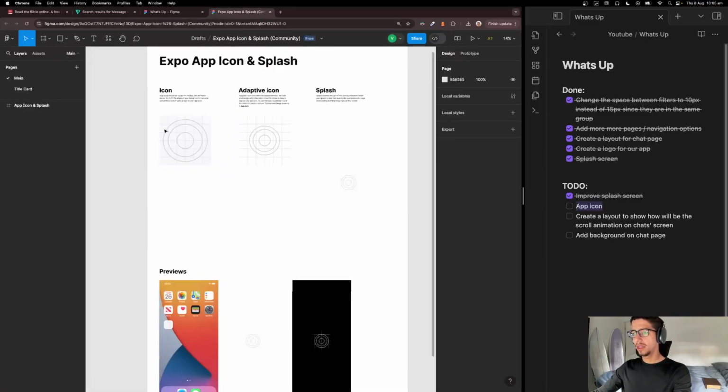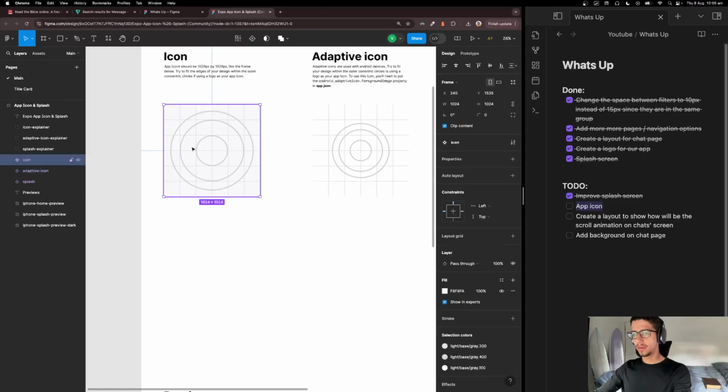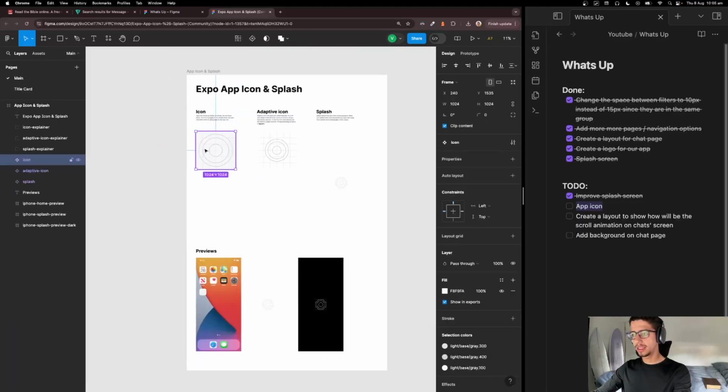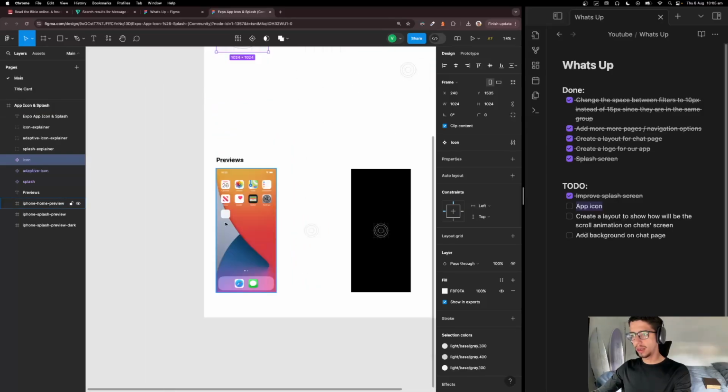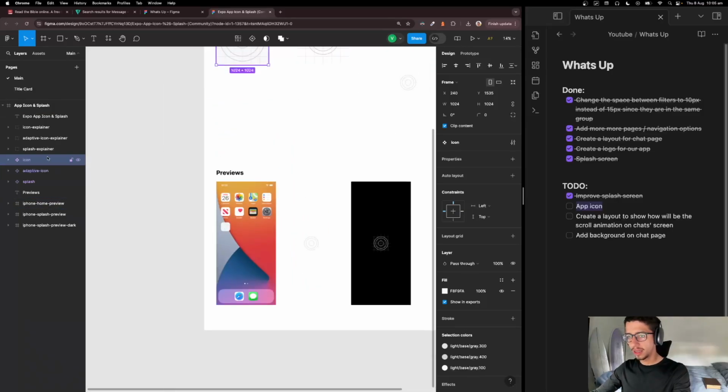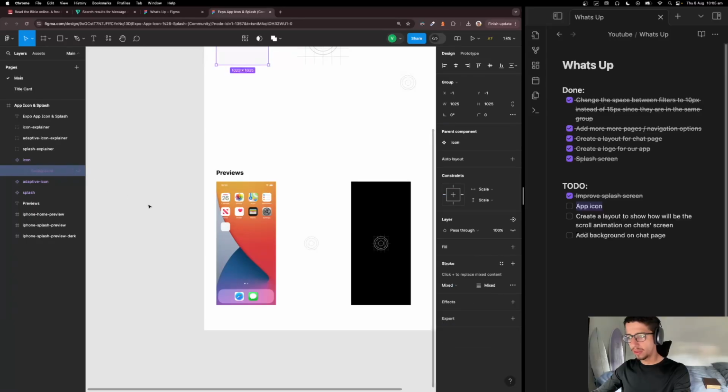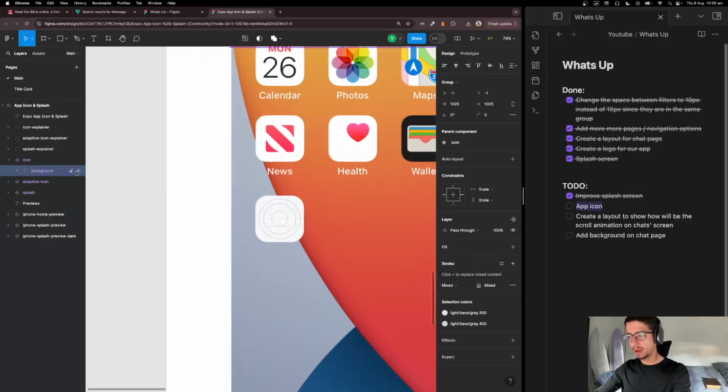Okay, so here what we need to do is we need to put our icon here. This is the size that's gonna be on cell phone. So any change that I do on this icon, it's gonna reflect here. So let's say that I'm going to remove the background. As you can see here, now I don't have the background.